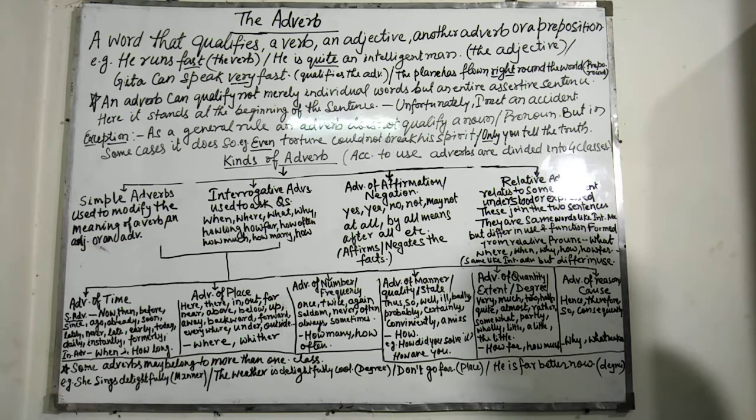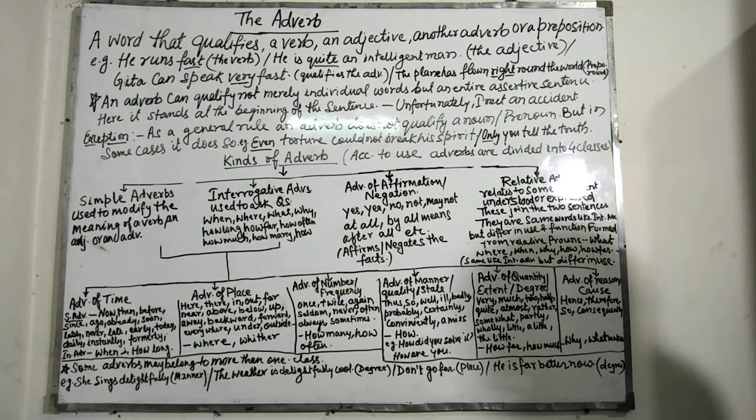Next is interrogative adverb of place. Where are you going? The main adverbs of this class are where, whither. Then comes interrogative adverb of number or frequency. For example, how many people are there in the park? How often does the doctor visit here? The main adverbs of this class are how many, how often.